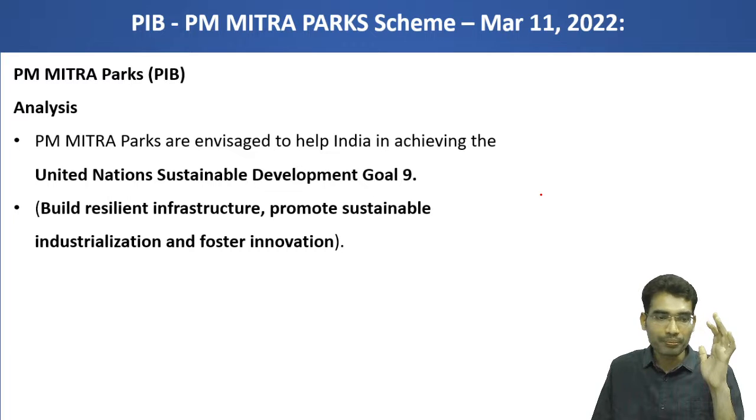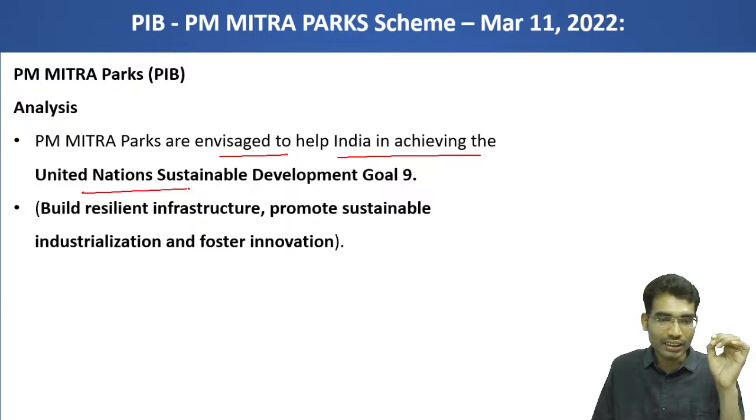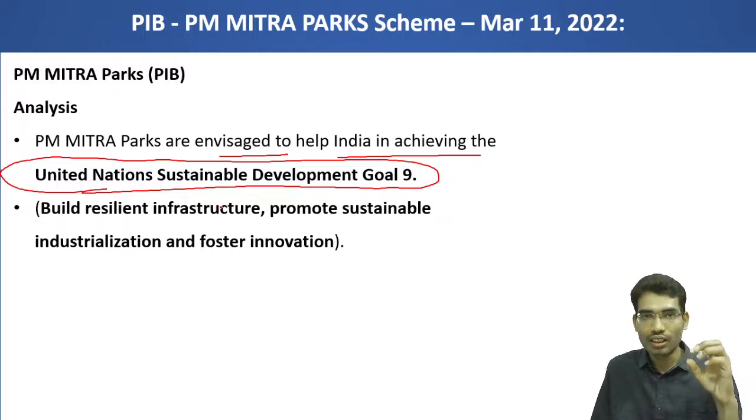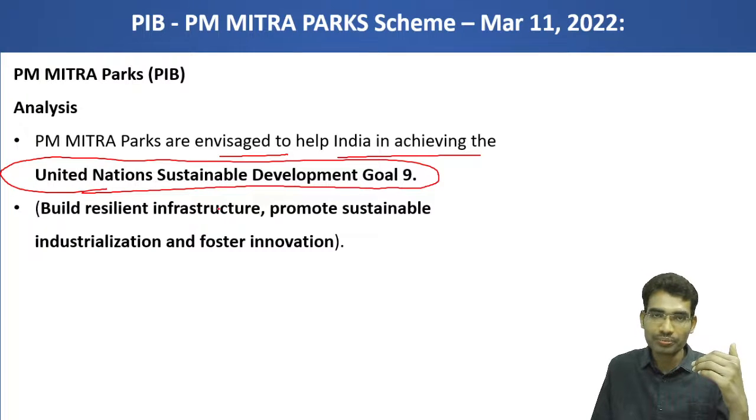PM MITRA parks are envisaged to help India in achieving United Nations Sustainable Development Goal 9 as well. Another dimension to it: once this infrastructure develops, we reduce a lot of transportation, and other aspects which are harmful for the environment can also be minimized by introducing modern technologies in textile production and dyeing practices. It is part of realizing Goal 9 of the United Nations Sustainable Development Goals.